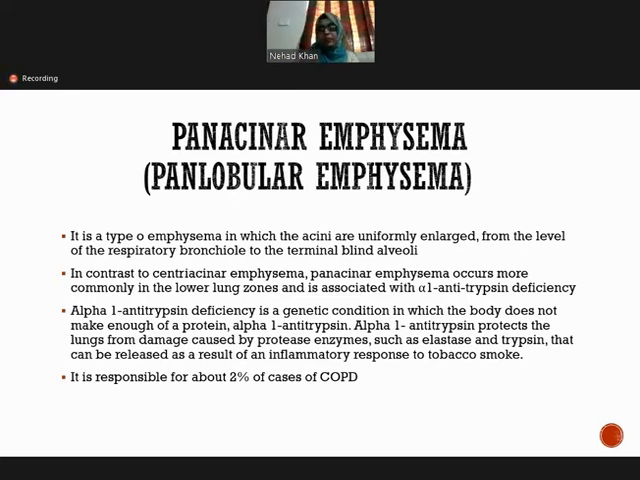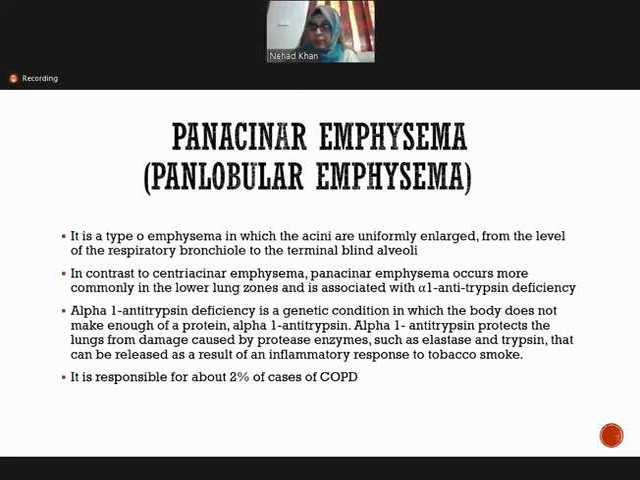So what is alpha-1 antitrypsin deficiency? The question arises. And I know you people are a bit smarter, and many of you know what alpha-1 antitrypsin deficiency is. It's a genetic disorder in which the body does not make enough of the protein alpha-1 antitrypsin. And what does alpha-1 antitrypsin do? It protects the lung from the damage which is caused by the protease enzymes such as elastase, such as trypsin.